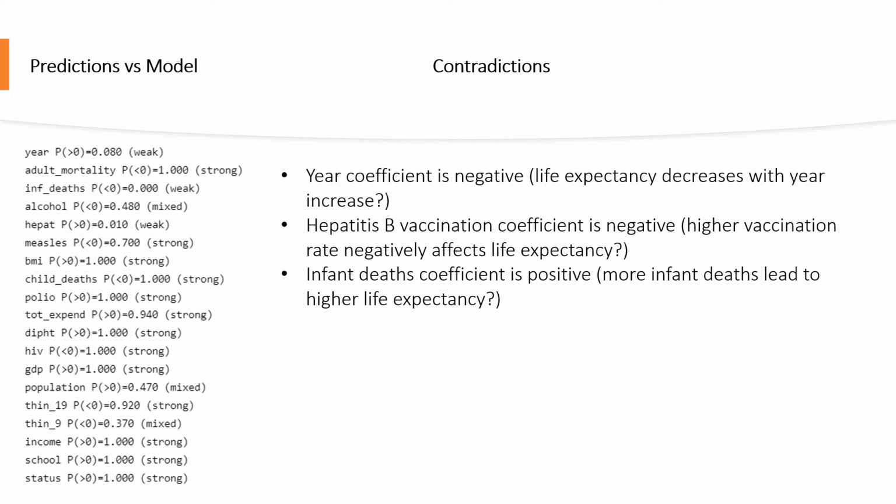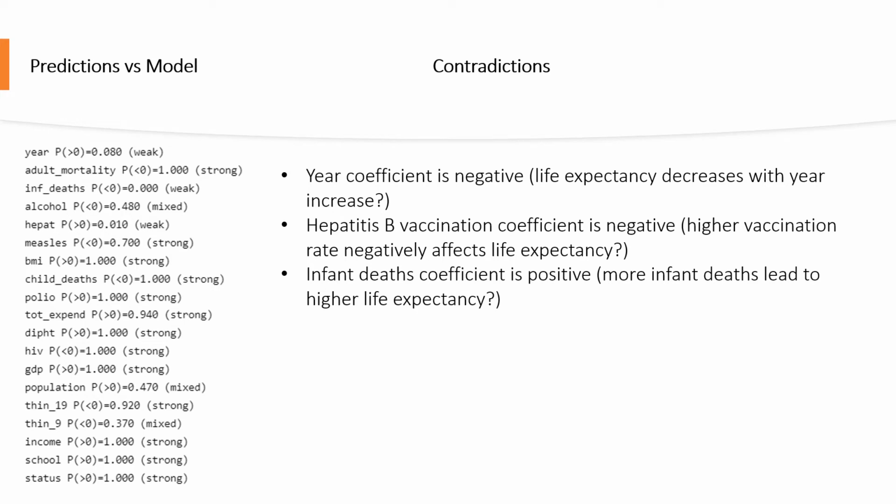For example, my model showed that the year coefficient is negative, so basically as time goes on, life expectancy should decrease, and I just showed in earlier slides that this is not the case at all, so that didn't make any sense. The hepatitis B vaccination coefficient is negative, which made no sense.